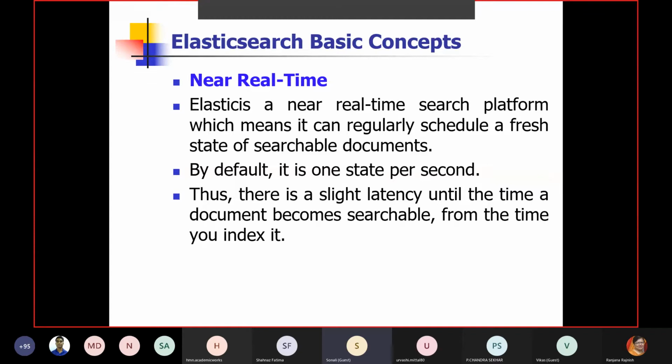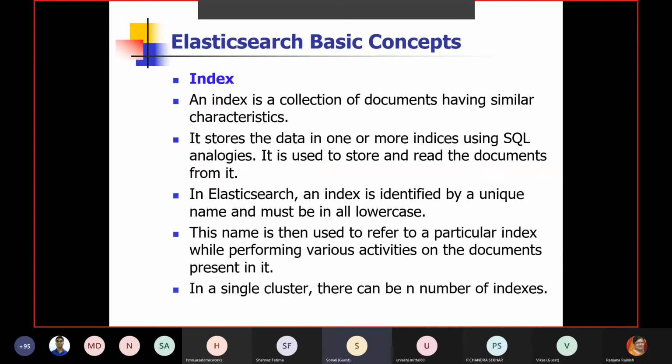So this Elasticsearch is a near real time search engine platform. Whatever you search, you will get a slight delay, maybe one second. But this slight delay is not going to matter much, because whatever we get, we get immediately; that is the quickest way to get it.